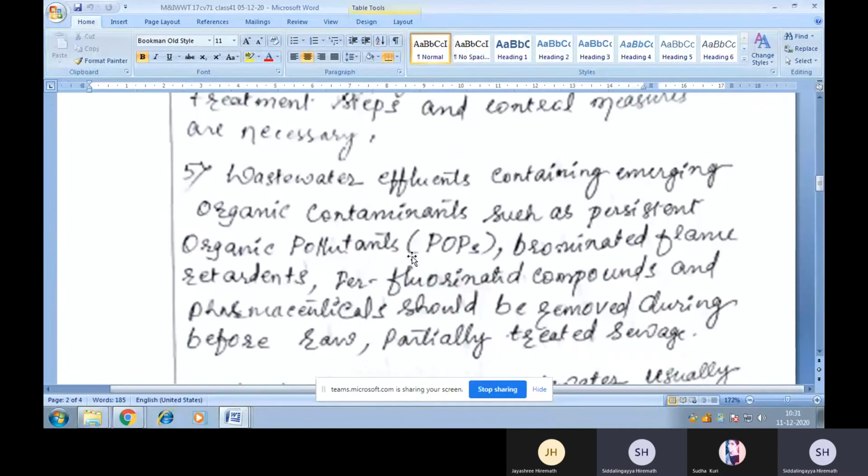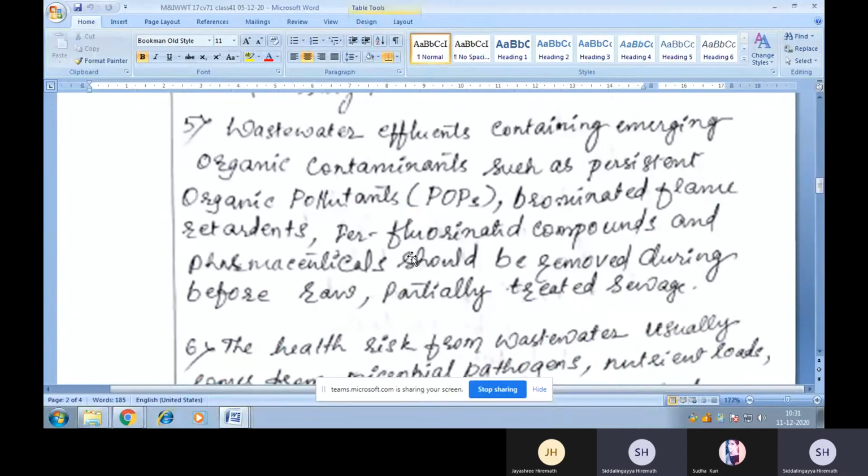Next one I can say is fifth one, wastewater effluent containing emerging organic contaminants such as persistent organic pollutants, which are known as POPs, brominated flame retardants, perfluorinated compounds, and pharmaceuticals should be removed before discharge of raw or partially treated sewage.